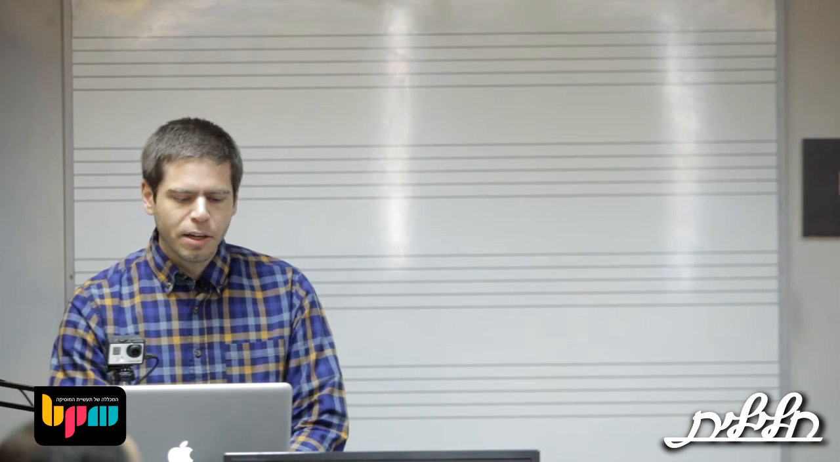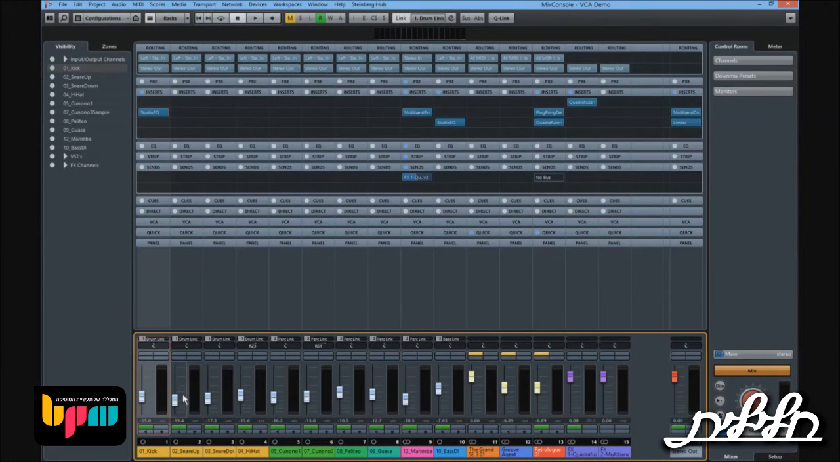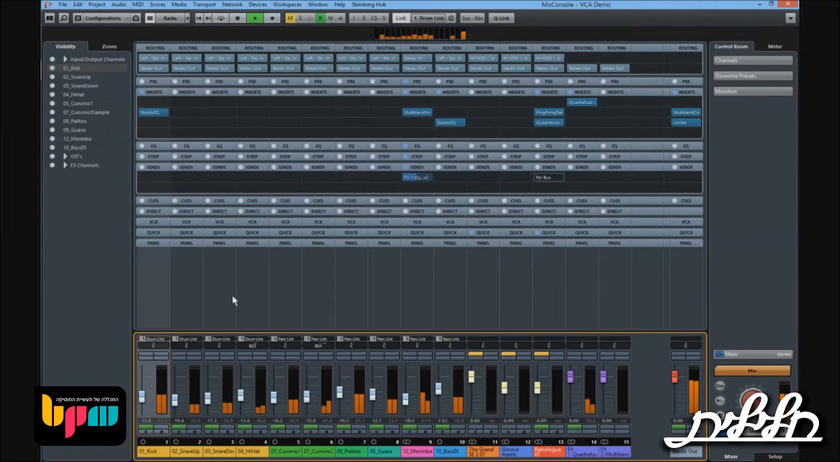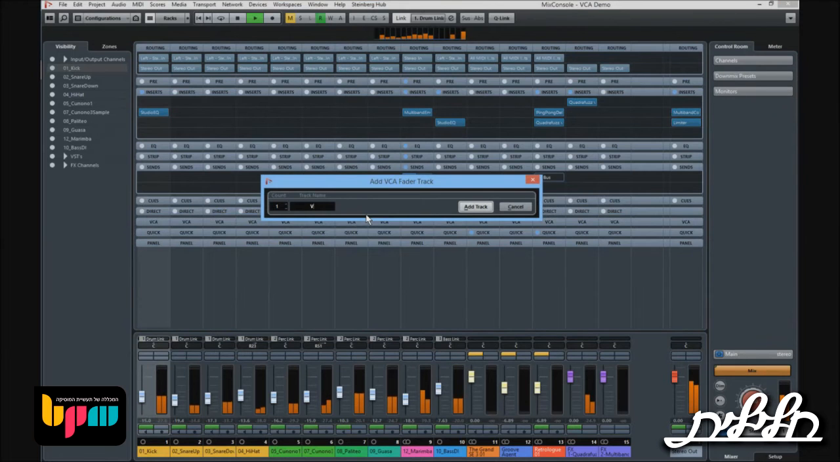So if I go to my mixing console, for example, I have here a little, let's play this little cumbia thing. So let's say I want to group my drums. So I go to a mixing console and I want to create a VCA. Get rid of some of this stuff. So add VCA fader, and I'm going to call it VCA drums. Okay.